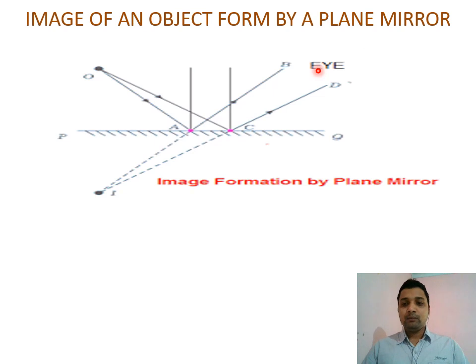So when we look from outside, it seems to us that these light rays have a meeting point, an intersection point, somewhere inside the mirror. That point where the reflected rays appear to meet is called the image point. Image point means where the image forms. So this is for a point object.